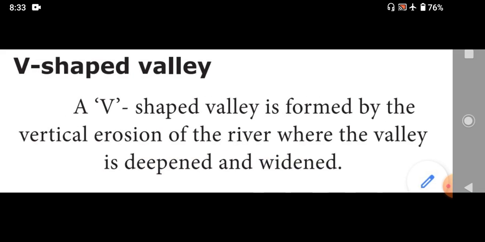Then the next shape of the landform, that means because of the erosion, the next shape of the landform is the V-shaped valley. The V-shaped valley is formed by vertical erosion of the river. It was deepened and widened by erosion. Because of the vertical flowing water of the river, the erosion happened, deepened and widened. Because of that, it formed a V shape. So that valley is called a V-shaped valley.